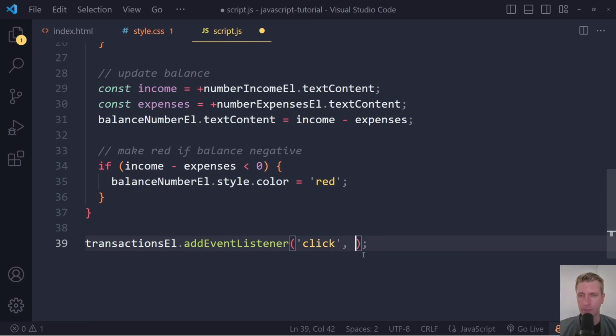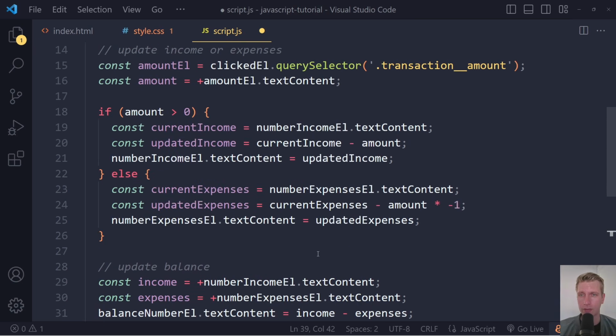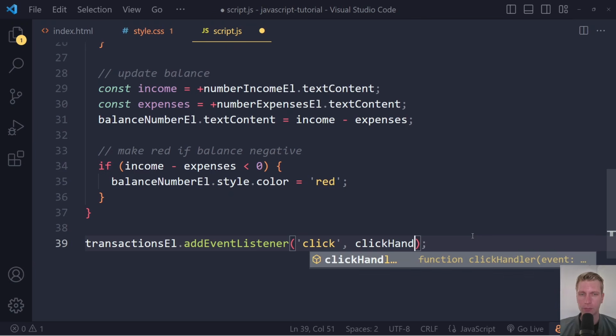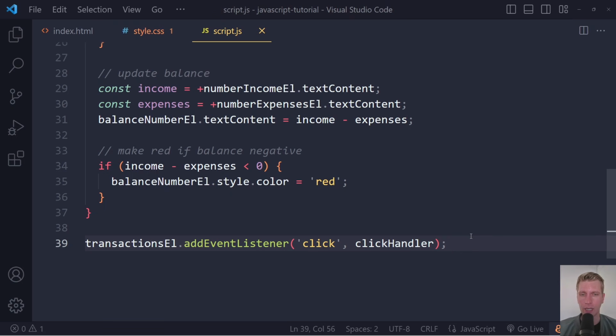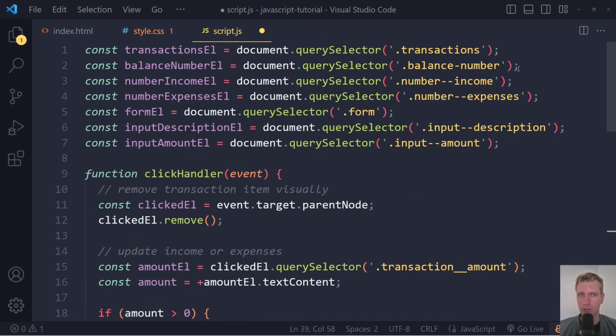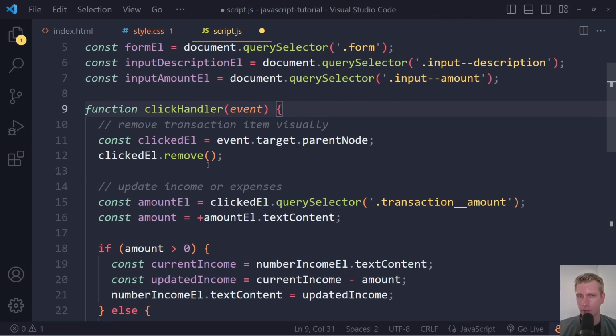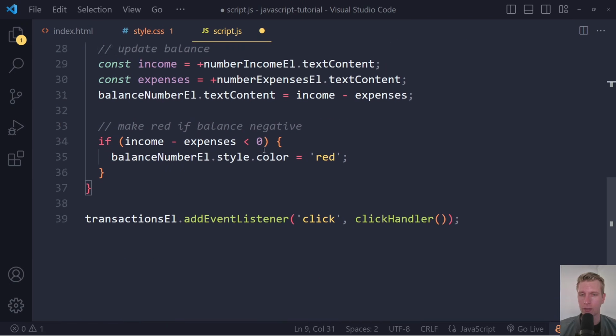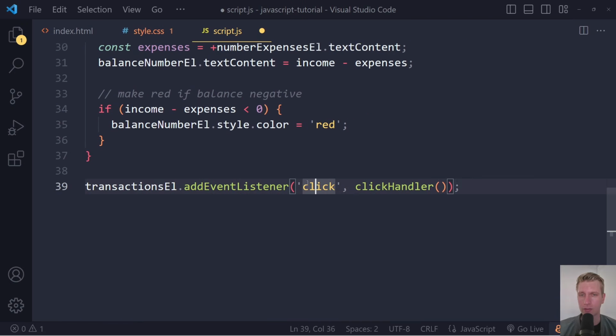Instead, what we can do is we can just give the function name, right? It's called click handler, right? So here we can just give the function name. Now, a common mistake is that people will actually write this. So this is a common mistake. You shouldn't do this because now when the browser starts running this script, it will go line by line here. And here it sees this function and it will not run the statements in the function, right? We don't want that. We only want to run the statements when this event occurs, right?